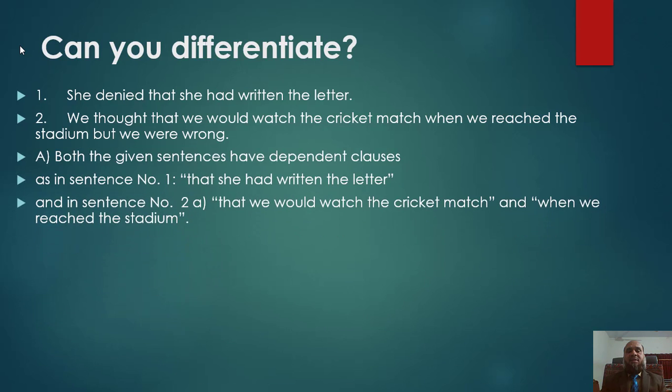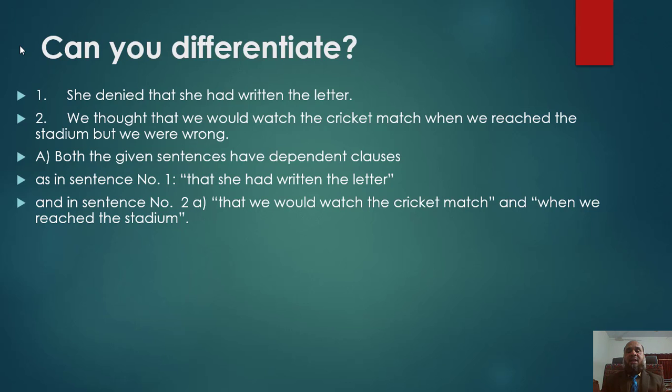Now there is a question for you. Dear students, can you differentiate between these two given sentences? Sentence number 1, she denied that she had written the letter. And sentence number 2, we thought that we would watch the cricket match when we reached the stadium, but we were wrong.